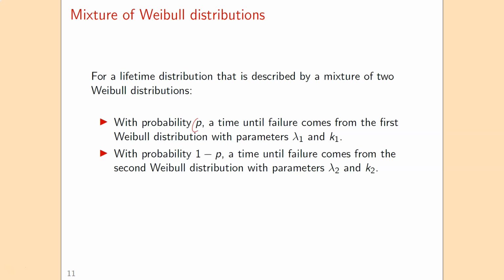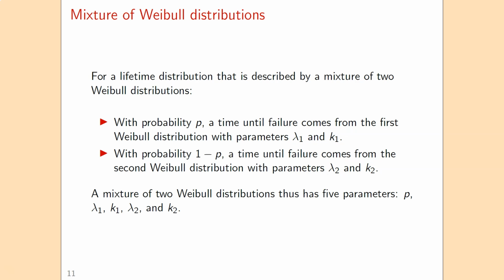So in total we have 5 parameters. We have the p, we have the lambda 1 and k1, and we have the lambda 2 and k2. So 5 parameters in total. And then the question is, what is the best value for those 5 parameters?